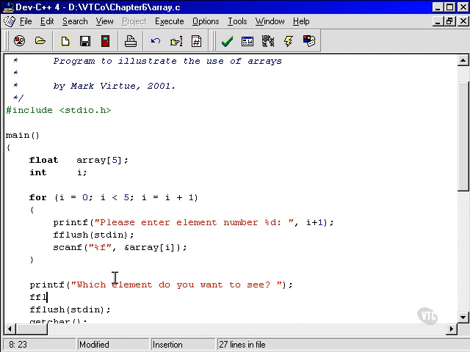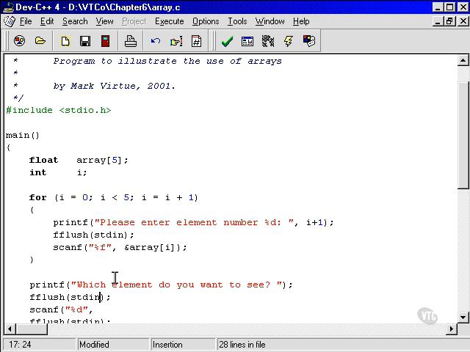And an fflush of stdin, and a scanf of, now we're going to be asking for an integer here. We're going to be asking like an element number 1, element 2, element 3. So we'll do that.